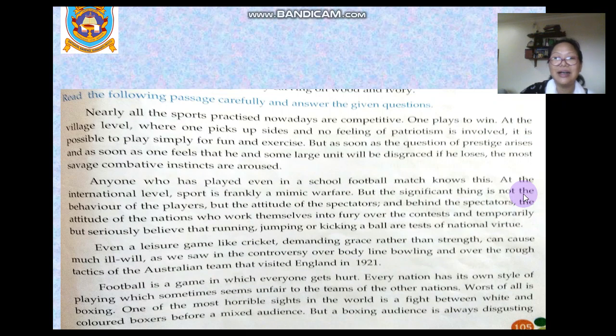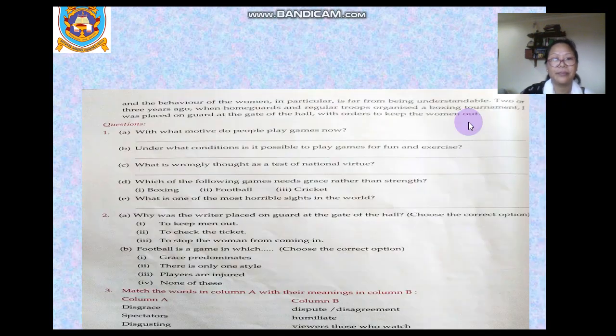So this is the passage. Let us now understand. Let us follow the steps. What does it talk about? The passage talks about the spirit of sports, not only of the players but also of the audience, how it should be taken, and how badly it is sometimes displayed and taken.